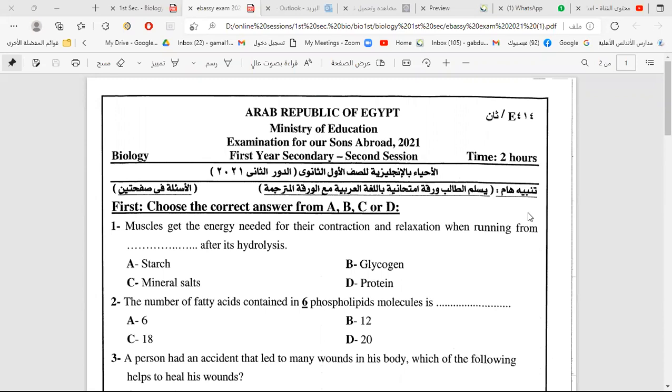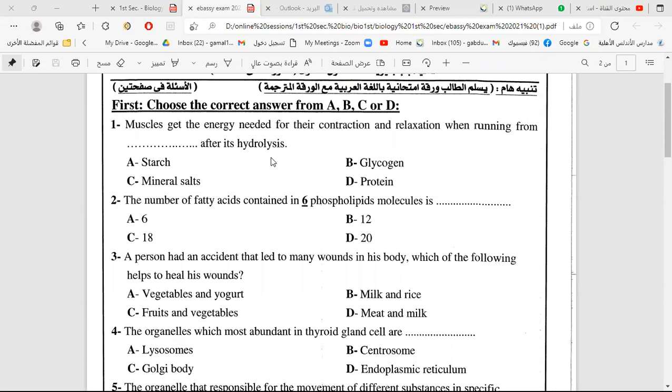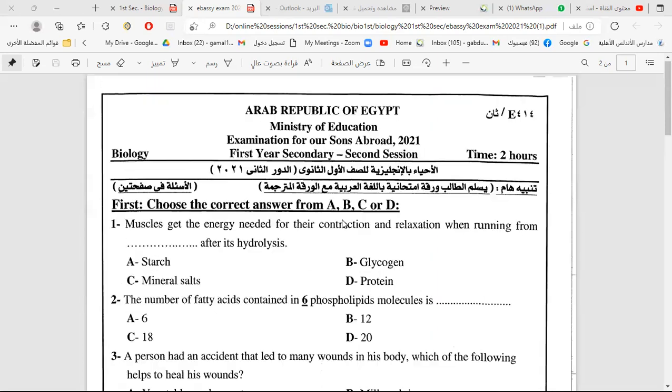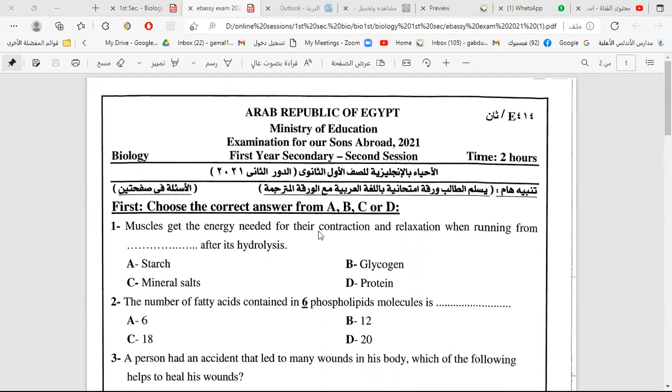Today, inshallah, we're going to study how to solve the final exam, the embassy exam. We have here the embassy exam of last year, 2021, United Arab Emirates. I think the exam will be the same this year, but it will maybe be online. We'll solve it together, inshallah, and we will revise more exercises. Let's start the first question.